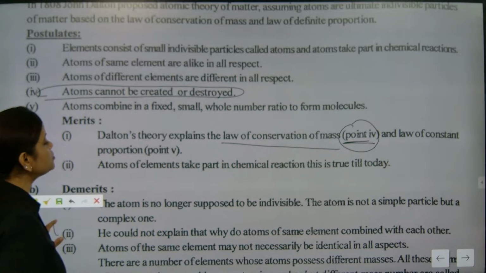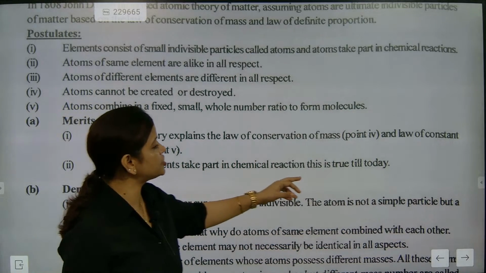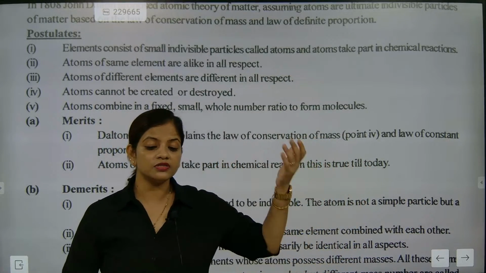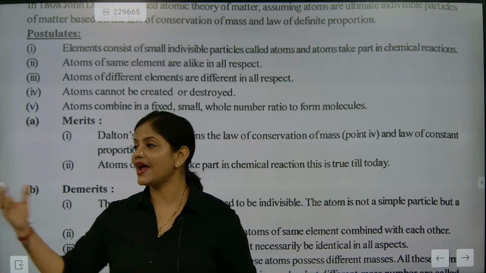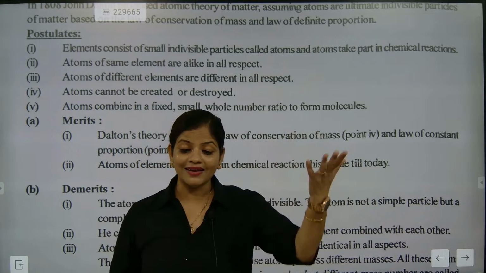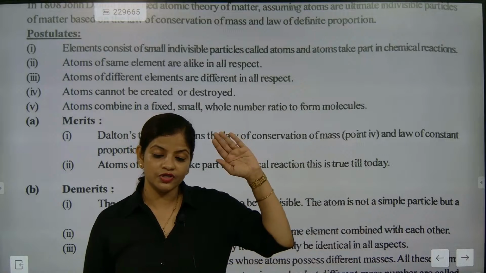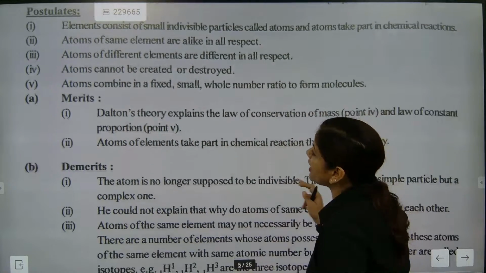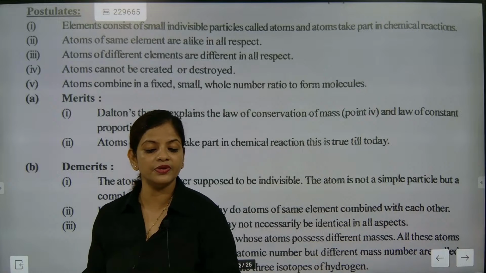Now, atoms of elements take part in chemical reactions. It is still true today, 100%, because atoms are the ones taking part in chemical reactions. Dalton was the one who said it first, so we should say hats off to you, boss. You told an absolutely correct point. We can definitely appreciate this man.